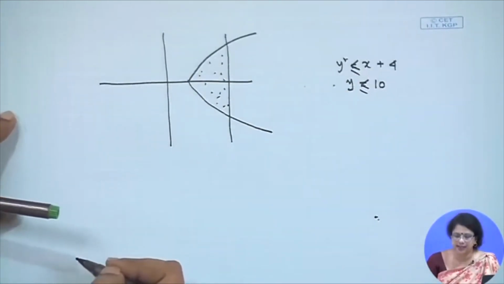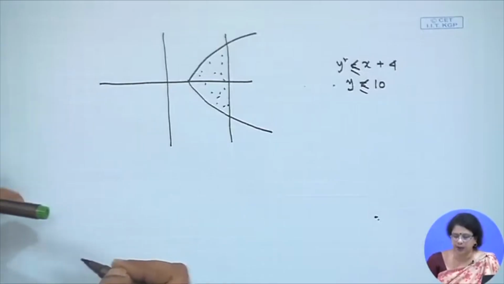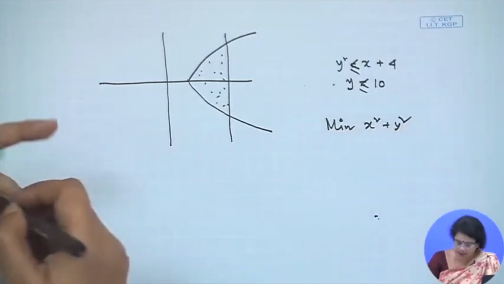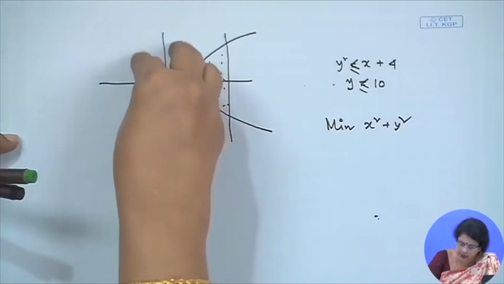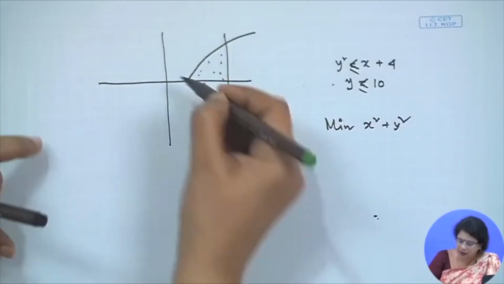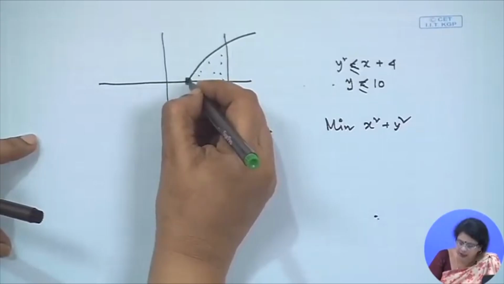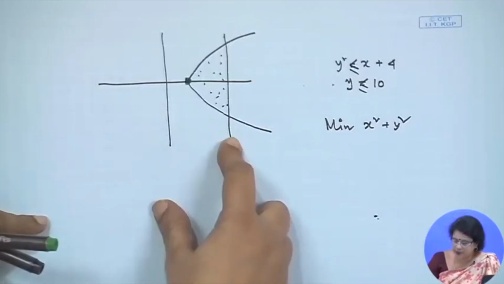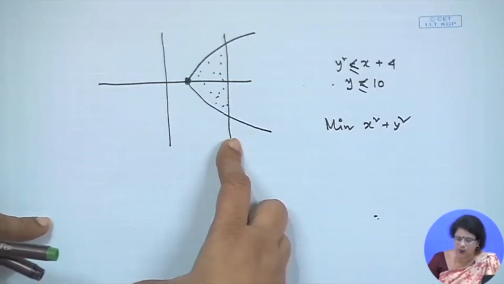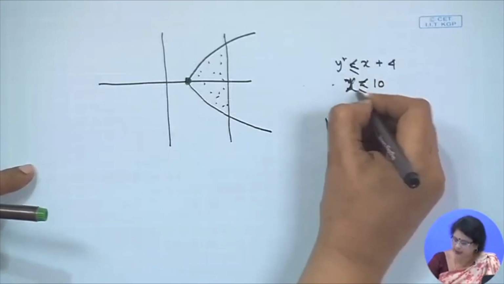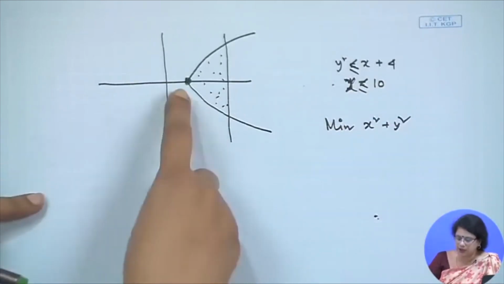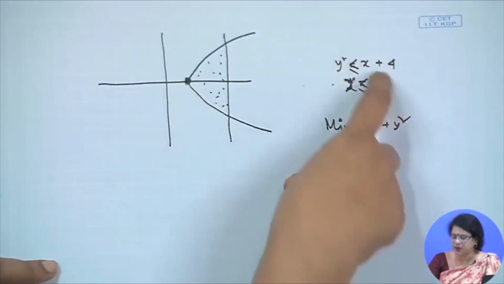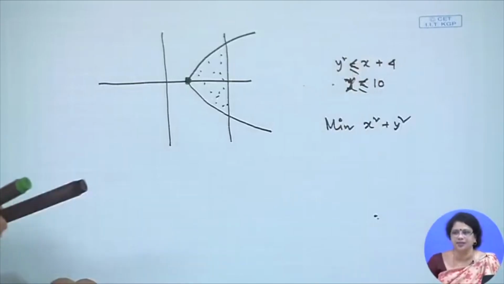Now, we are considering the minimization of x square plus y square. This is my objective function. That is why again the circle center is 0 0, it is going further. Then where will be the optimal solution? The optimal solution will come here. Again you can ask, if x equal to 10 is not contributing anything to the optimal solution, why will we really carry this constraint at all? This is the inactive constraint, is it not?